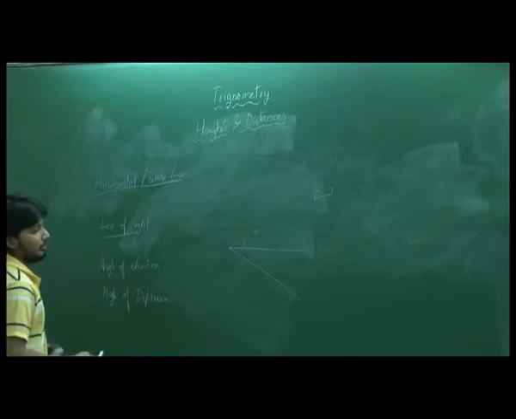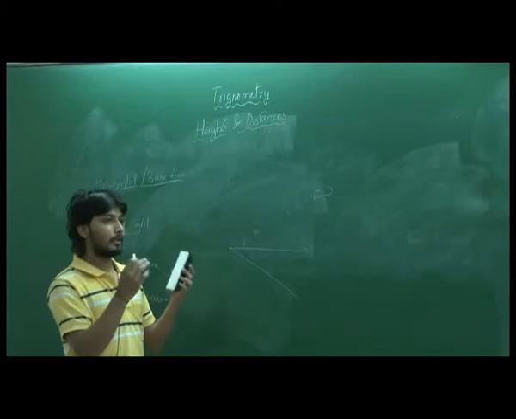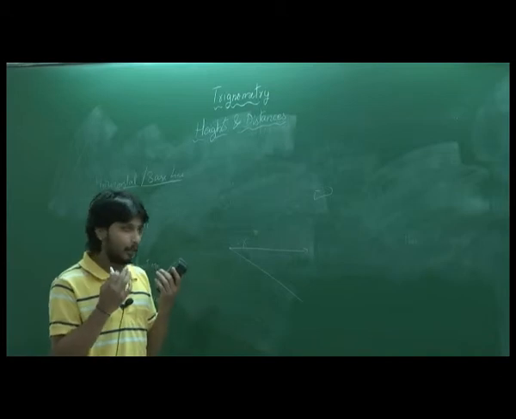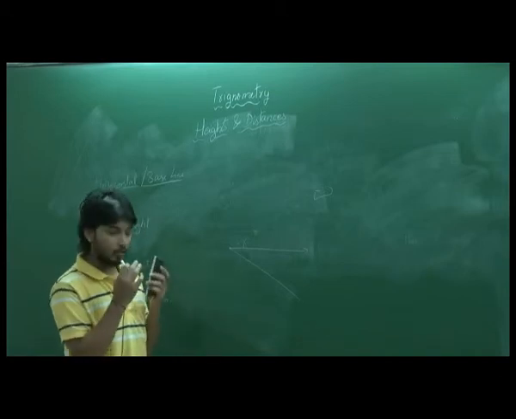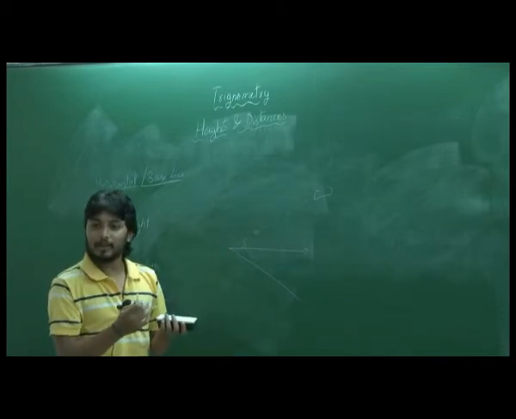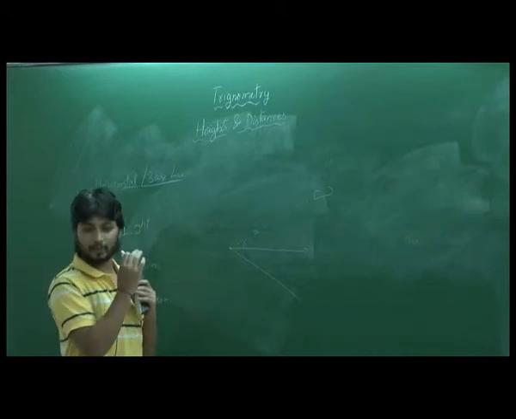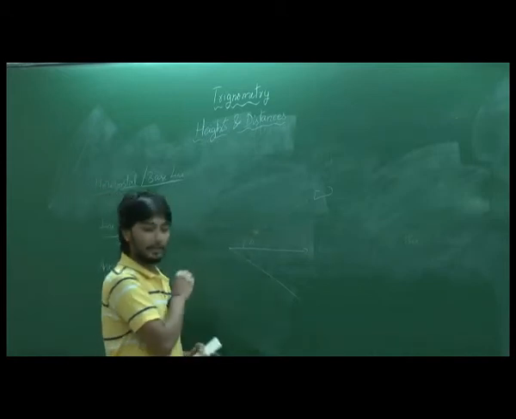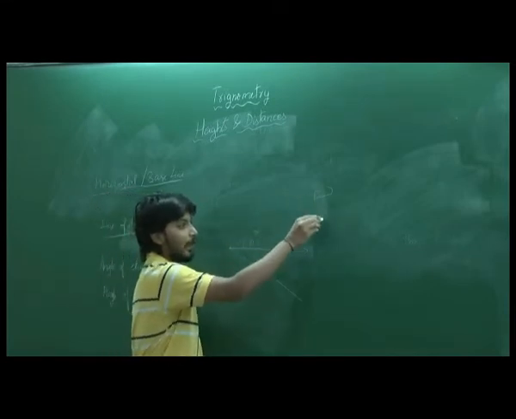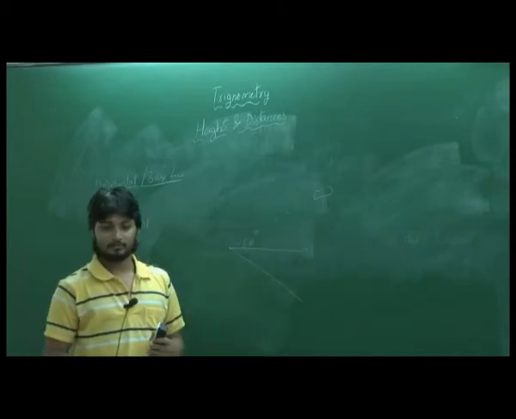Now suppose I can measure this angle. If I am seeing some object, I can always lift. Suppose I am not allowed to lift my eye, I should lift my head and see it, right? So I will be making some angle with respect to this horizontal. Suppose there is a way to measure the angle between my original position and how much I have lifted. Suppose I know this angle, say let's call it theta. Can I find the height of this or the distance between this? Provided you use the hypotenuse.